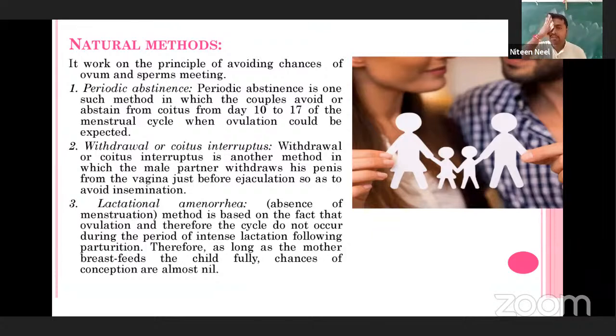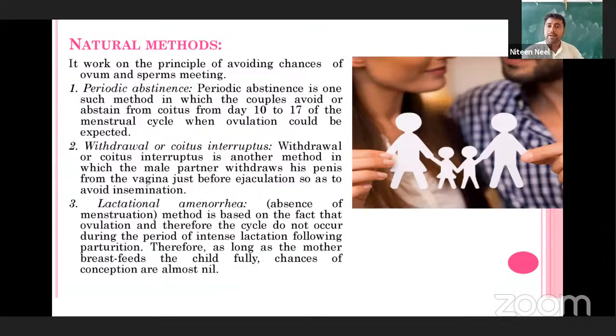One more is lactational amenorrhea. What is lactational amenorrhea? See here, commonly in the mother, after having a baby, from the time the pregnancy ends up to 3-4 months after the birth of the child, you can see what happens: milk starts from the mother's breast.